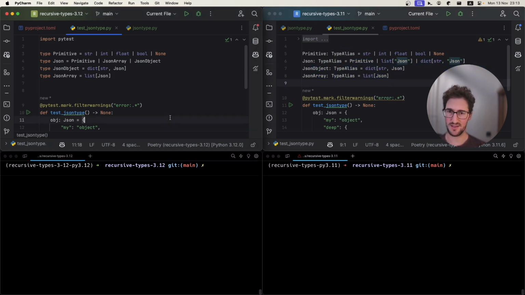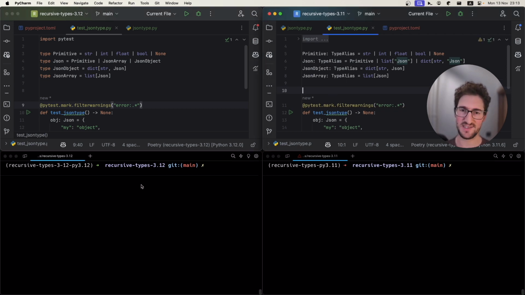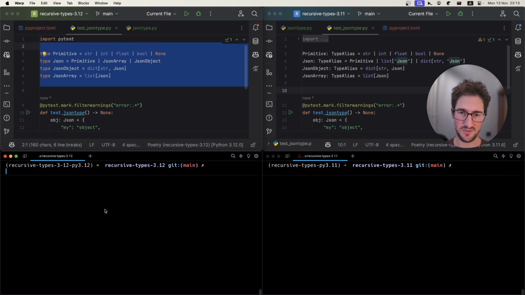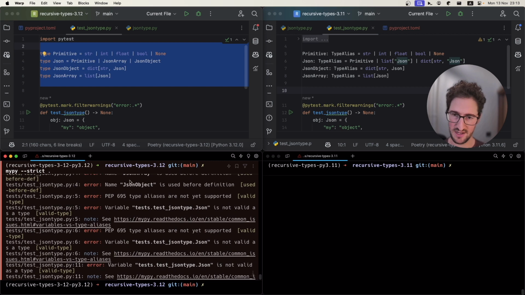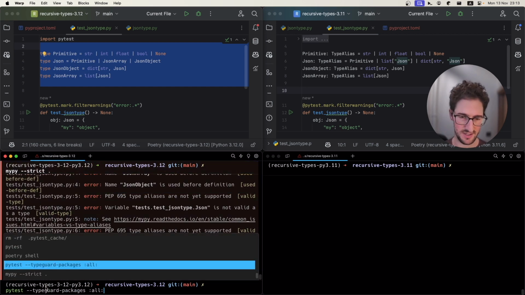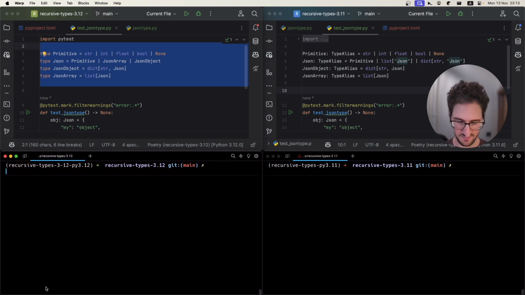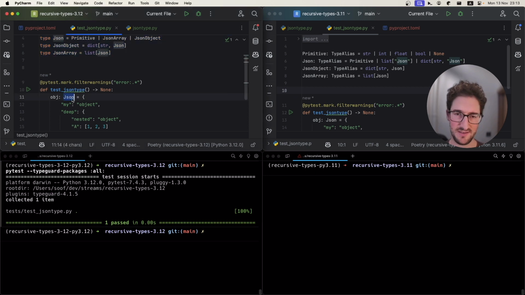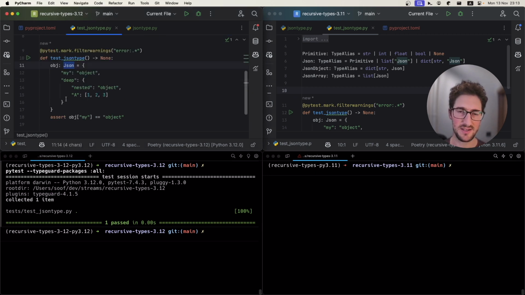And the sad thing about this is that we can't have nice things yet. MyPy still does not support the new syntax, which means that if you run MyPy, it fails by saying we don't support that yet. But if we run our PyTest with TypeGuard, which type checks everything and validates that objects indeed conform to their type hints, that works well.